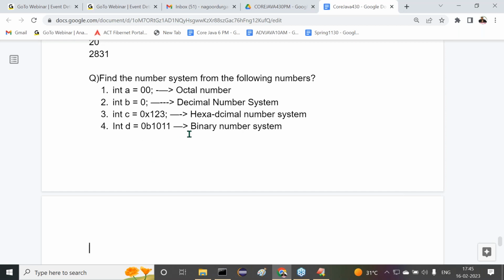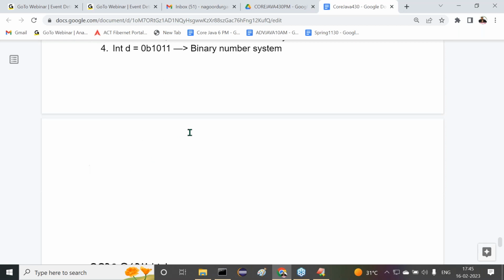After completion of this number system, the literals part in Java is totally completed. After completion of these literals, we have to understand keywords or reserved words. Okay, this keywords or reserved words topic we will discuss in the next class. Keywords or reserved words concept we will discuss in the next class, right?